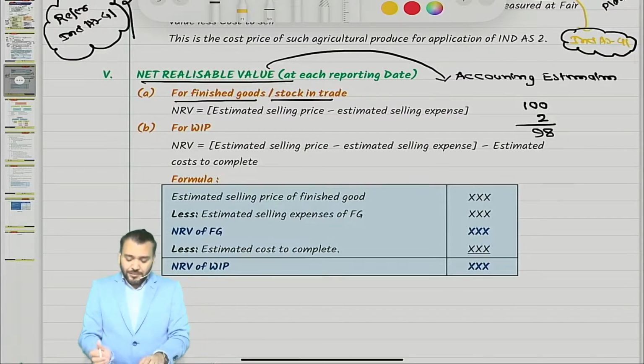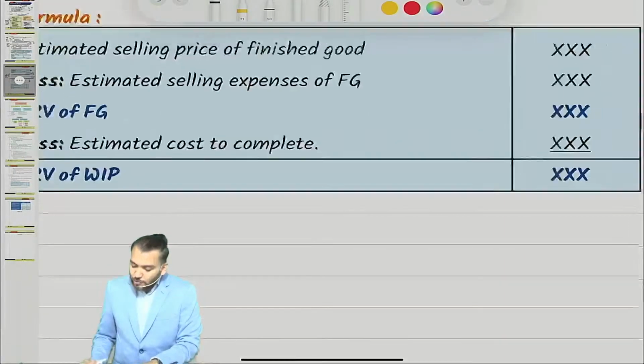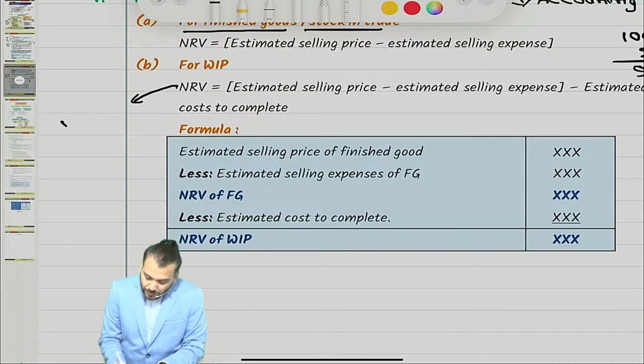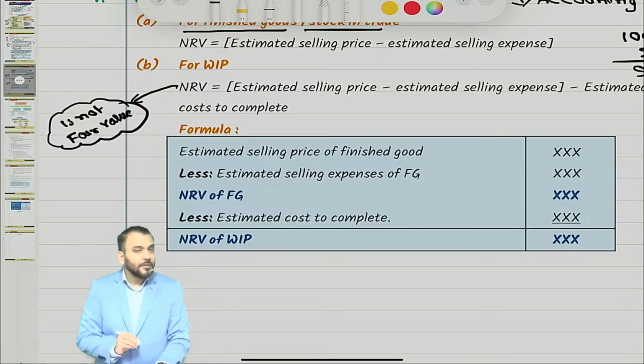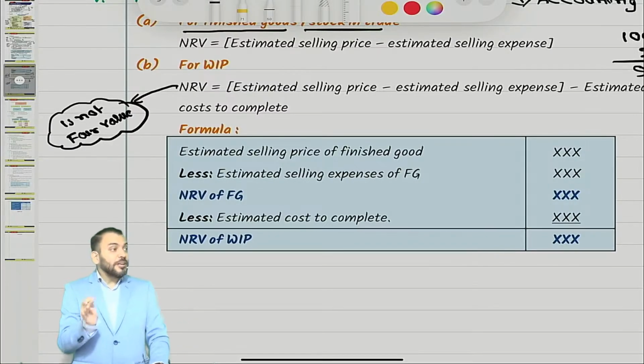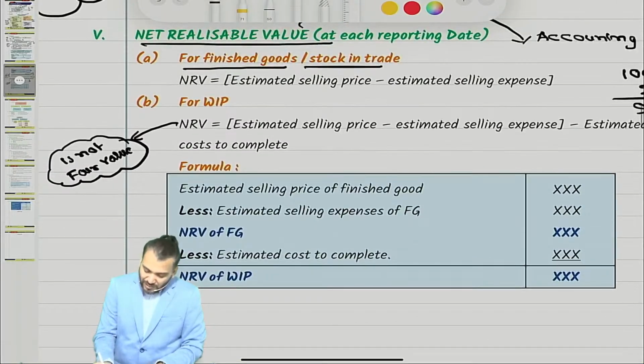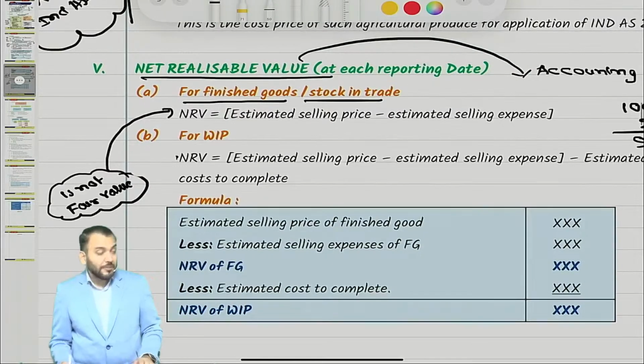Already I have said NRV is not fair value. Understood this point? Fair value and NRV are two different terms. So, sorry, I should write it down here: NRV is not fair value.